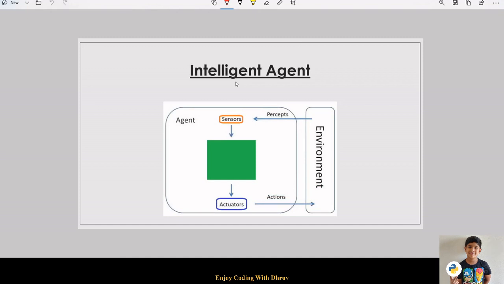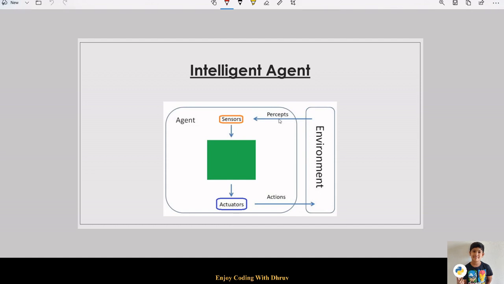Today we will be discussing agents in AI. An intelligent agent is anything that waits for some sort of an external stimulus and then acts upon an environment. Agent denotes generally a system that processes information and produces an output from an input. It uses sensors to perceive and actuators to interact with the environment.